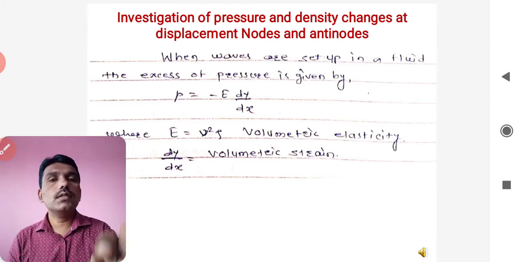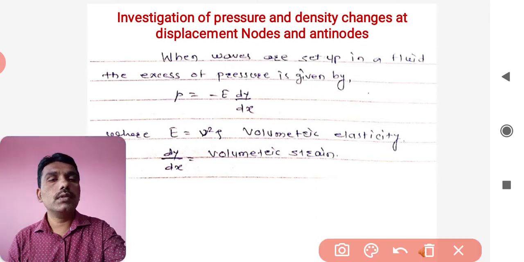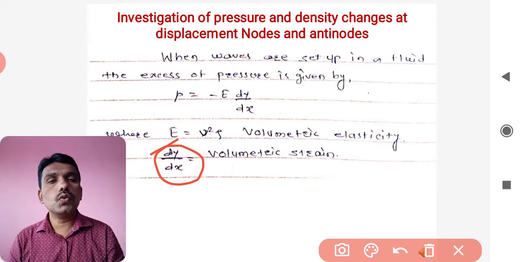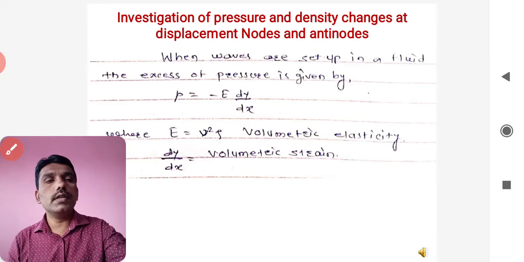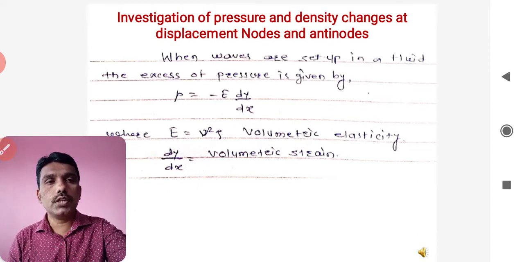As far as dy by dx is concerned, we are aware that it is the slope ratio or the strain, and it is also related to the volumetric strain as far as fluids are concerned. Already we have seen that dy by dx in all cases is called the strain.